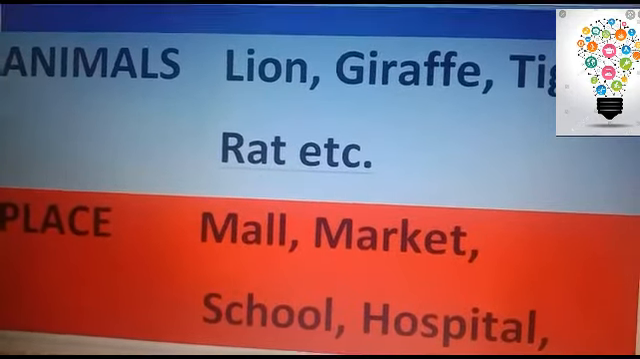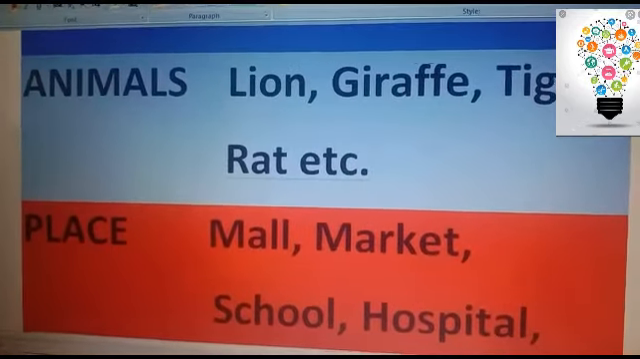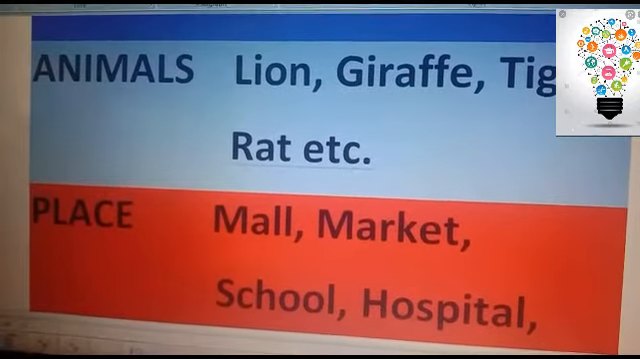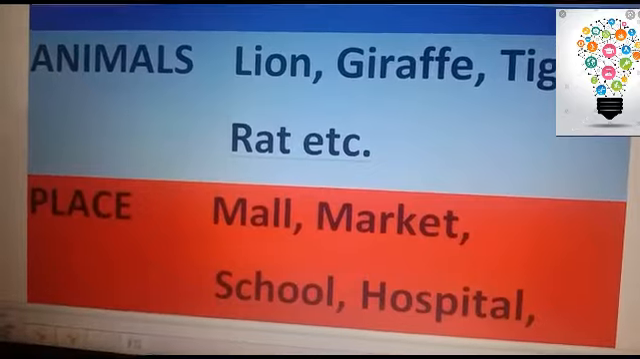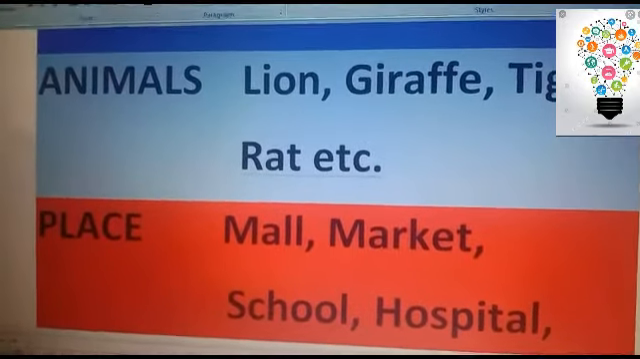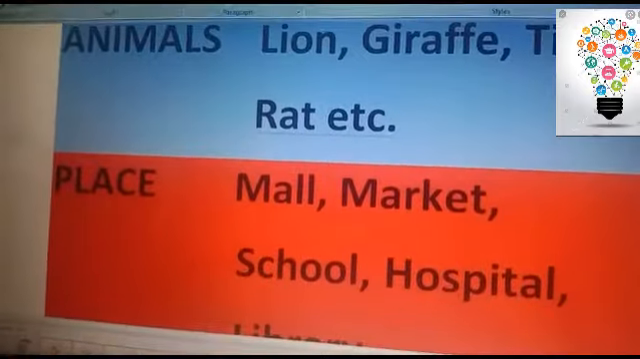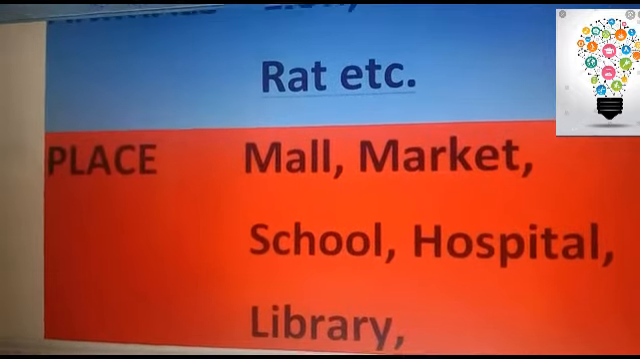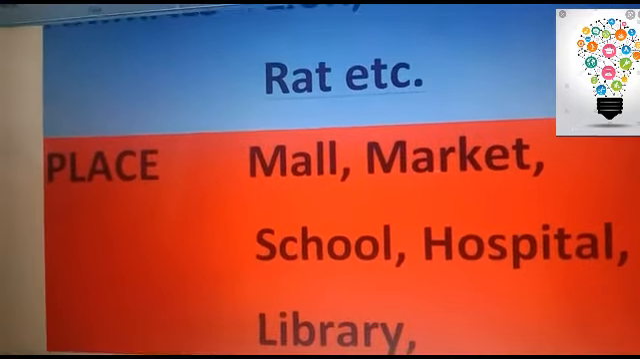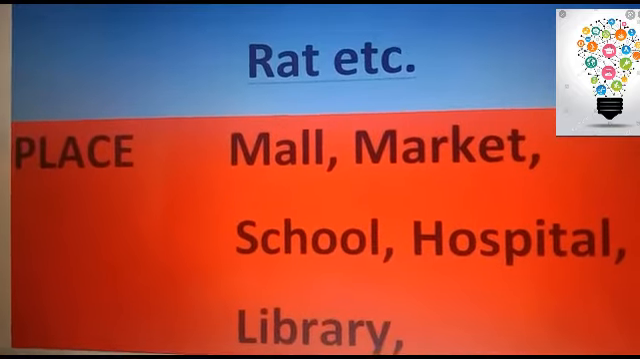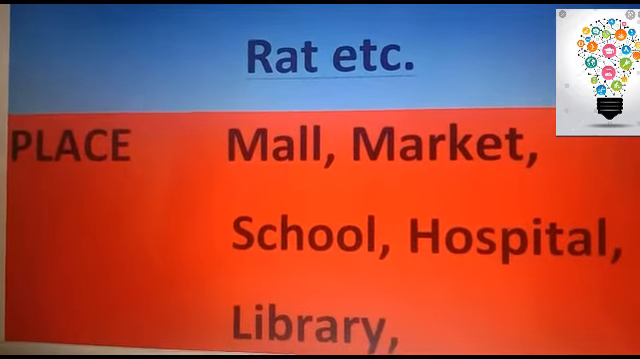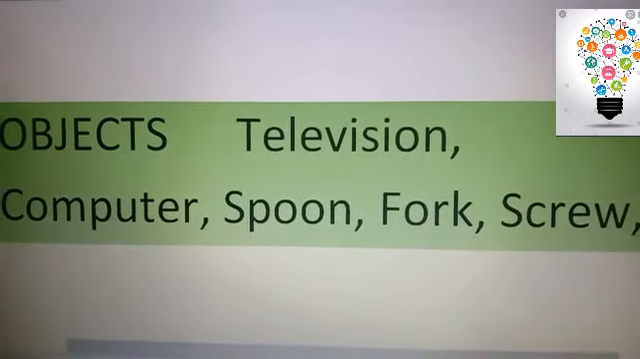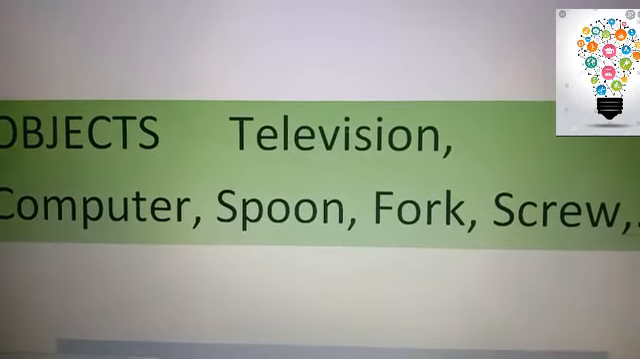Now place. For example, if I ask you, it's Sunday today and where are you planning to go? You say, Mom, I'm planning to go to a mall. You have not named the mall, right? When you have not named the mall, then it will be a common noun. So mall, market, school, hospital, library, etc. Till the time you are not specifying which school, which library, which mall, it's just a common noun because you're talking in general. You can go to any mall. Next, a computer, spoon, fork, screw, etc. Just in general, not particular. So I hope these are clear.